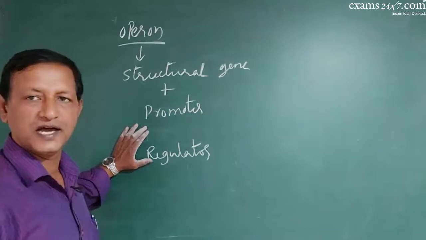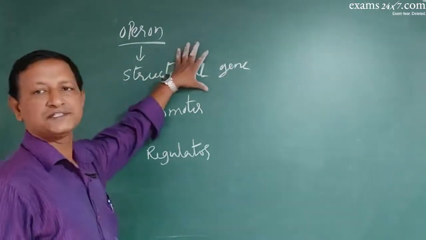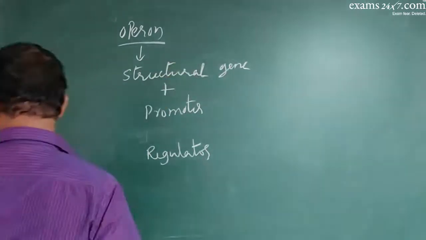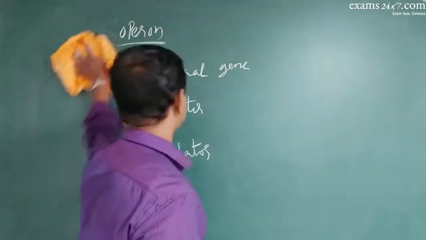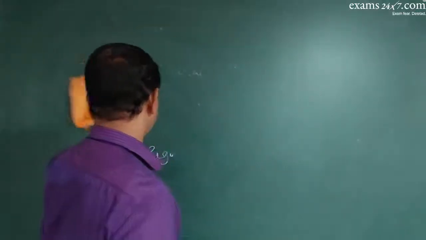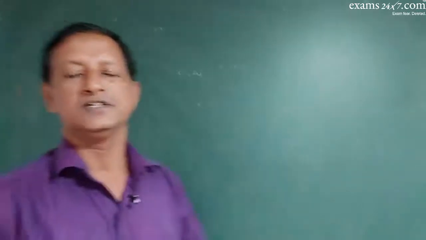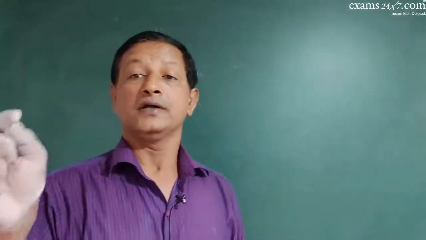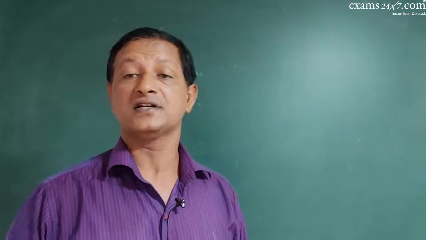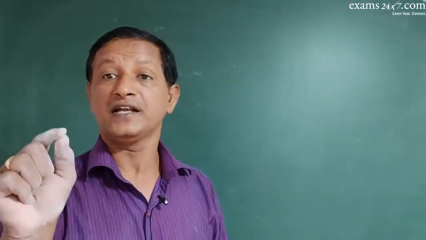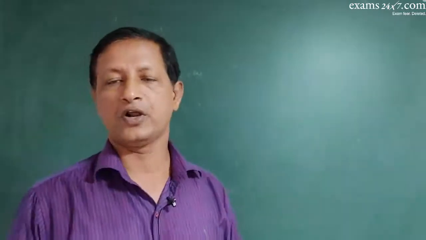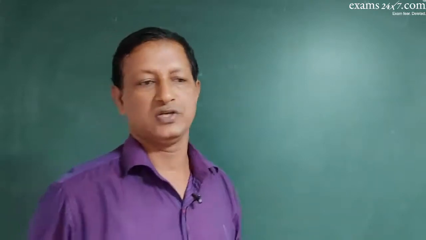So many genes will be there which will totally control the expression of the structural gene. This work was done elaborately by two scientists, Jacob and Monod, and they worked on Escherichia coli cells considering the lac operon model, lac operon corresponding to lactose.